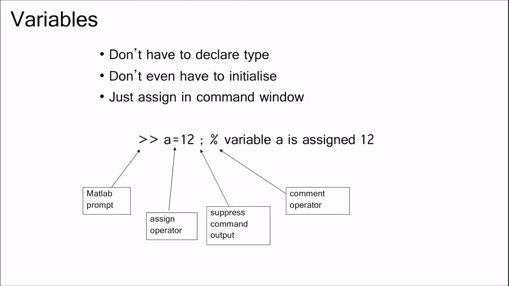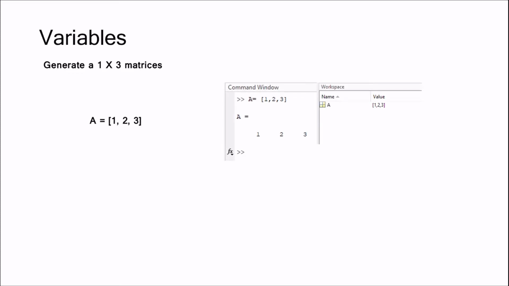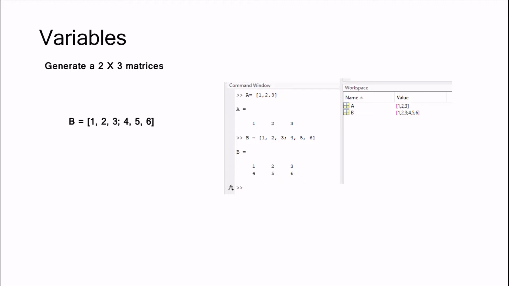Let's see how to assign a variable in the command prompt and how to generate a 1 by 3 matrix. Here you can see we assign a with square brackets, which tells MATLAB it is a matrix. Here you can see the output in the snapshot. For generating 2 by 3, we have to use a semicolon after every 3 values, which tells MATLAB that it has 2 rows.